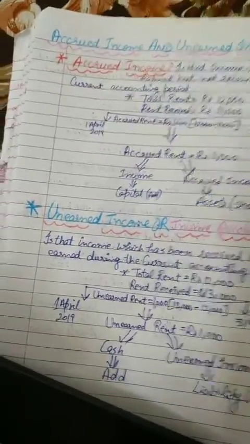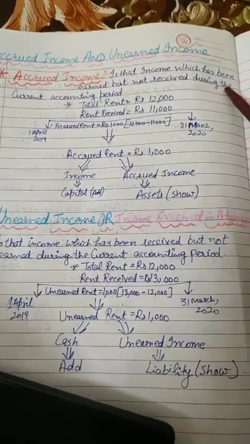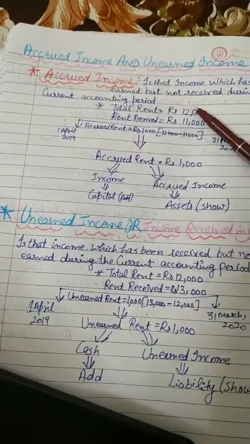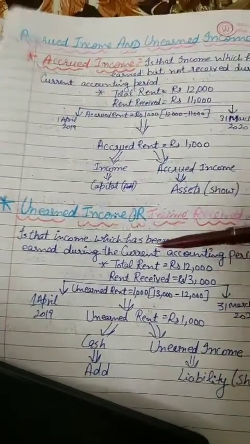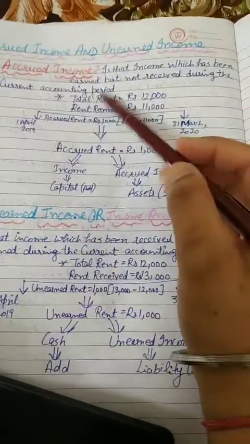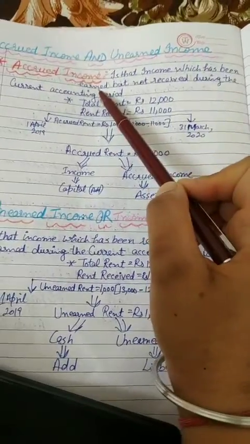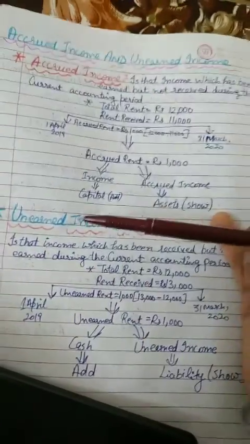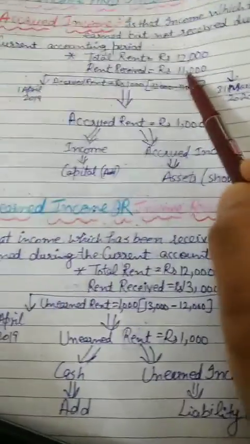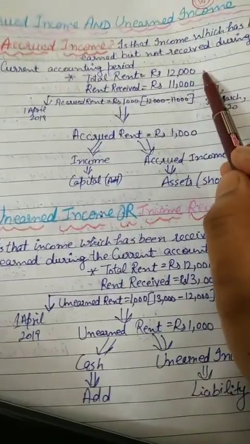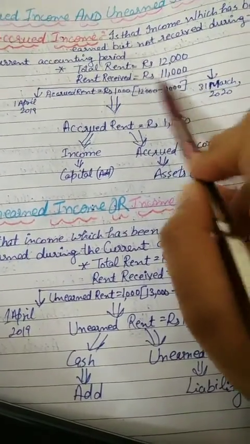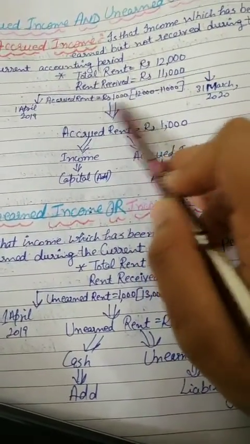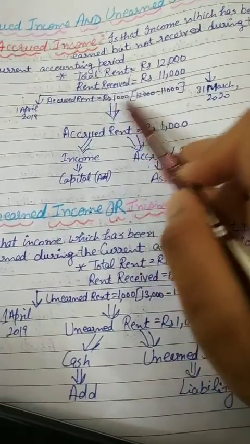Students, accrued income means income which is earned but not received. Example: salary, school fees. Income which has been earned but not received is known as accrued income. Example: total rent 12,000, rent received 11,000. You earned 12,000 but received 11,000. The 1,000 is still accrued income because you haven't received it.